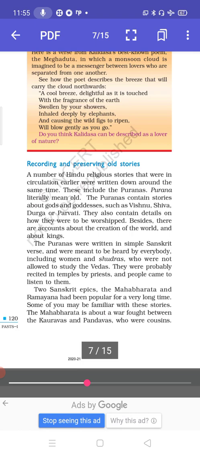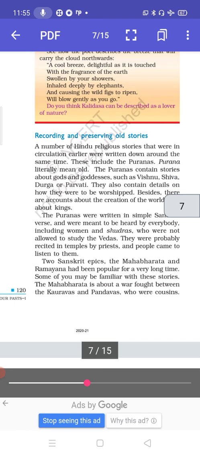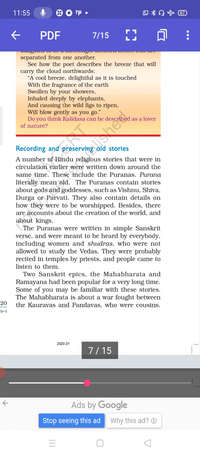So, from the name Puranas it is clear that they are old. They contain the stories of different gods and goddesses. The Puranas were recited in the temple by the priest, and even the Shudras and women could come and listen to them. Two Sanskrit epics, the Mahabharata and Ramayana, had been popular for a long time. Some of you may be familiar with these stories.